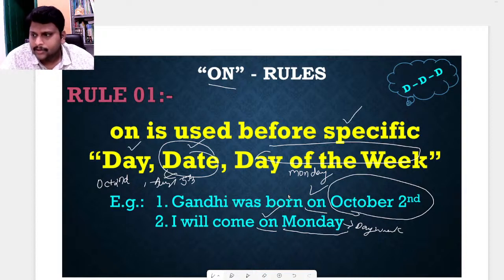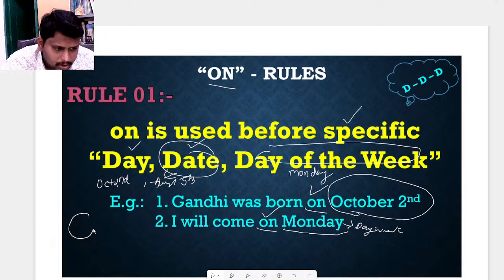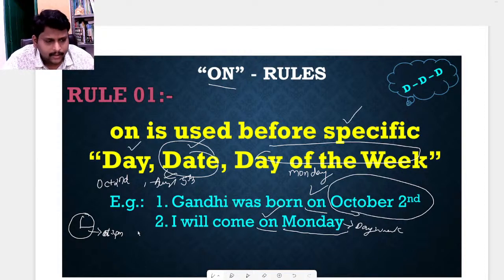Okay, clear. So here I want to show you the difference between at, in, on. If you are saying about the clock time, which means suppose 3 p.m., we are starting the class at 3 p.m., we need to use at.